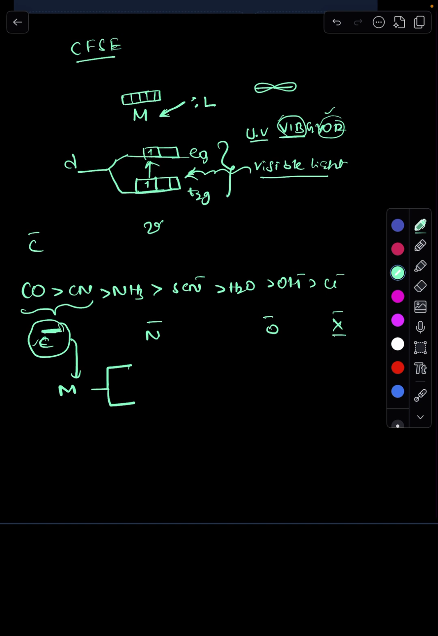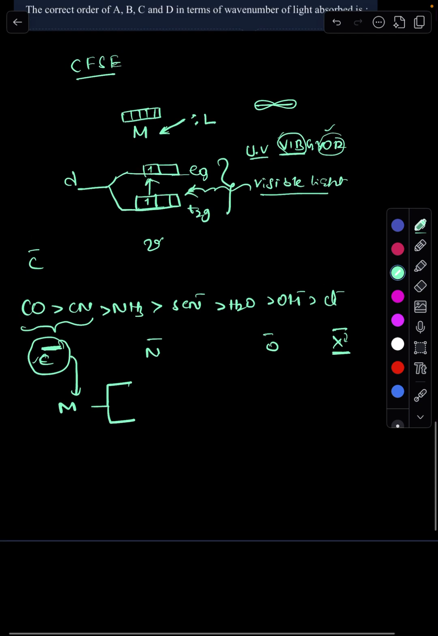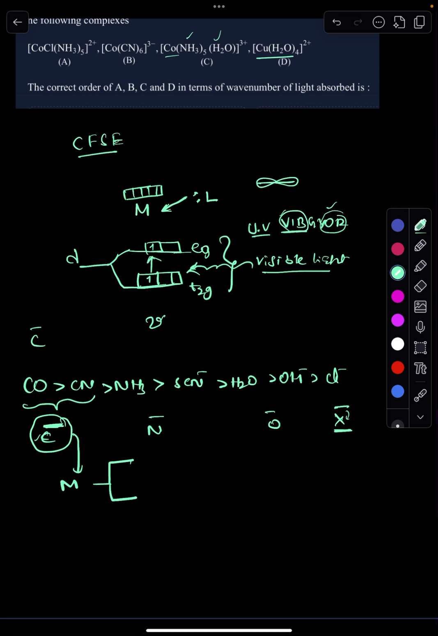But with halogens, X minus ions are more stable because of more electronegativity, so the negative charge is pulled towards the center. The negative charge is not that much available to cause splitting in the d orbitals of the central metal atom. So the splitting will be less, and that's why halogens cause less splitting of d orbitals. This is the concept, so we will check it one by one.